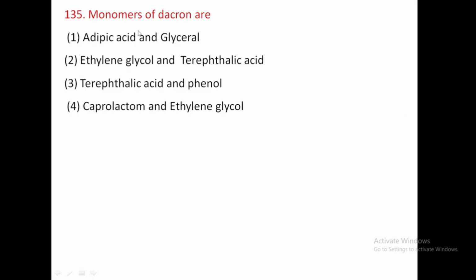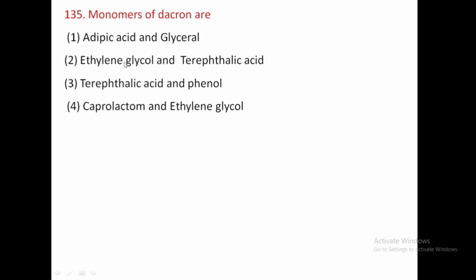Next question is, monomers of Dacron are. Dacron is a polymer here. What are the monomer units of Dacron? We have seen in the earlier question that Dacron is also called Terylene. It is a polyester, means ester is the linkage between the two monomer units to form Dacron, that is Terylene.